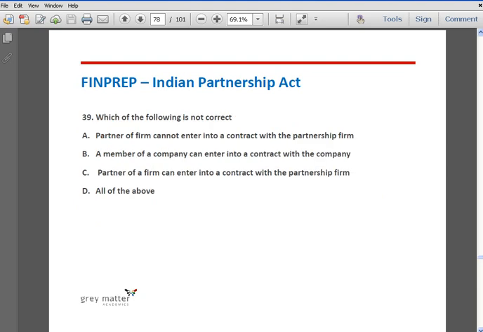Question number 39. Which of the following is not correct? Option A, a partner of the firm cannot enter into a contract with the partnership firm. Option B, a member of a company can enter into a contract with the company. Option C, a partner of the firm can enter into a contract with the partnership firm. And option D, all of the above. The correct answer is option A. A partner of the firm cannot enter into a contract with the partnership firm. The partnership deed itself is a contract between the partner and firm, and hence there is no need of any separate contract between partner and the partnership firm.